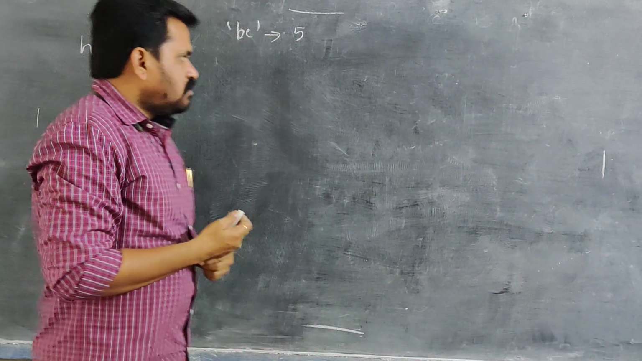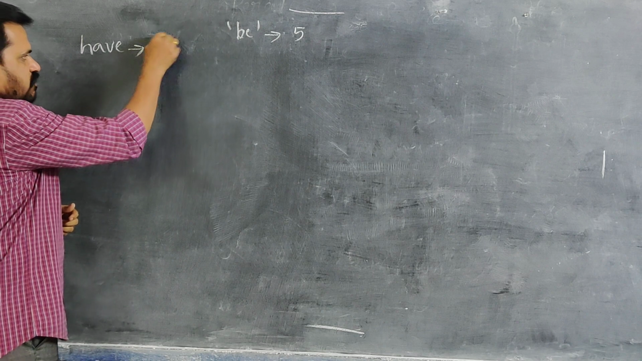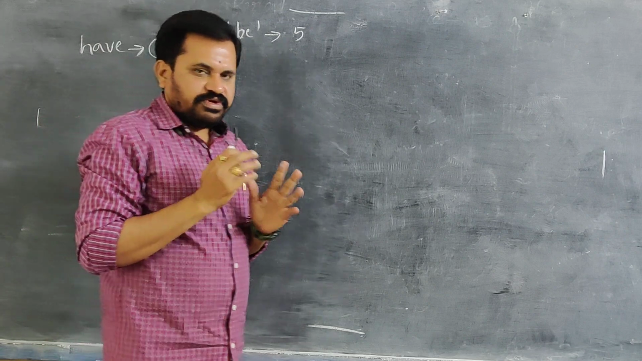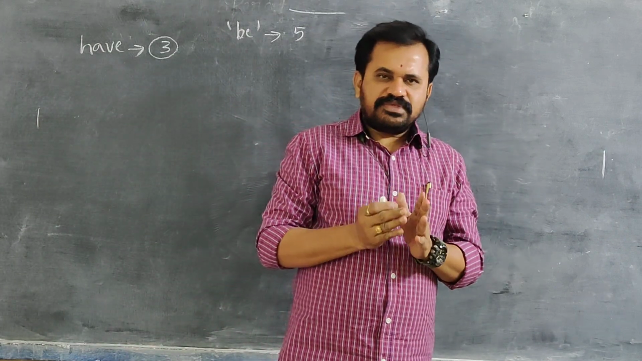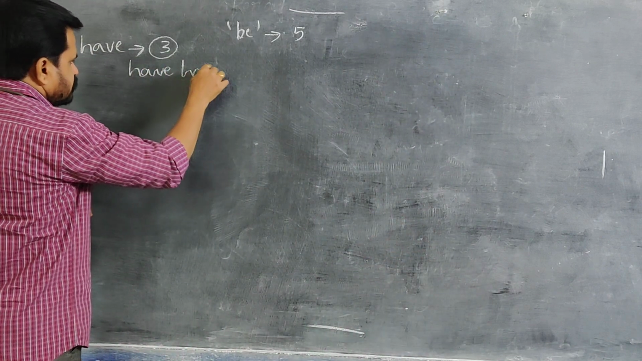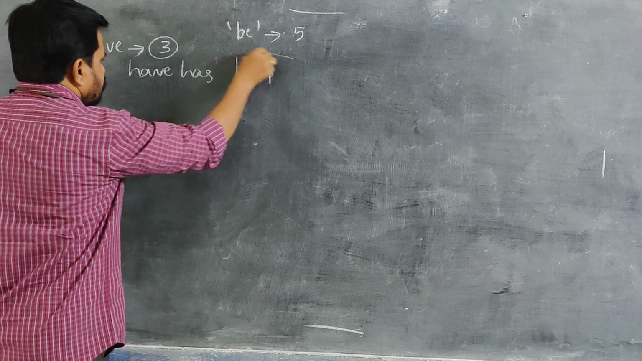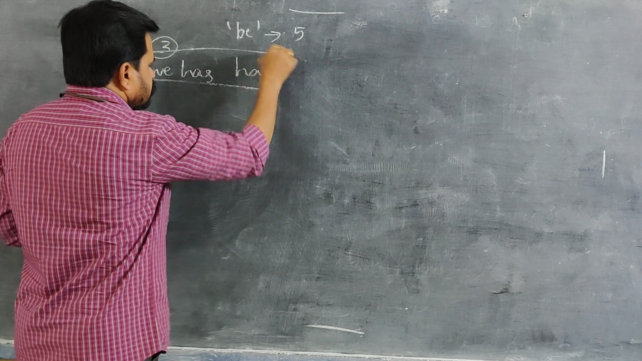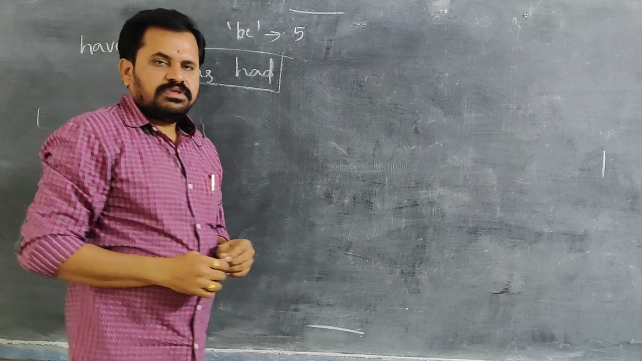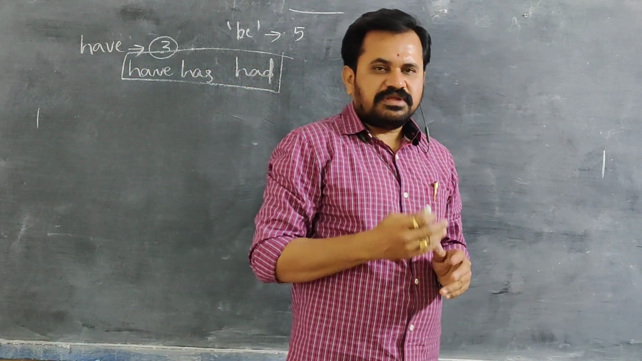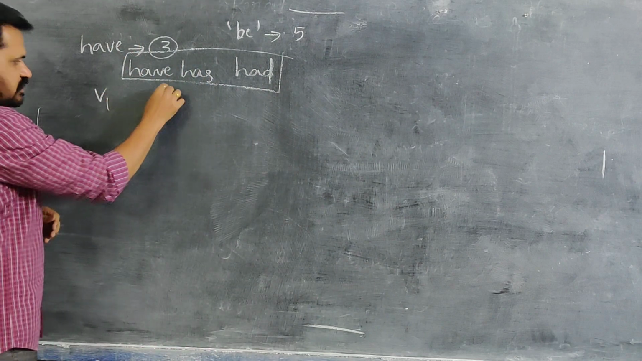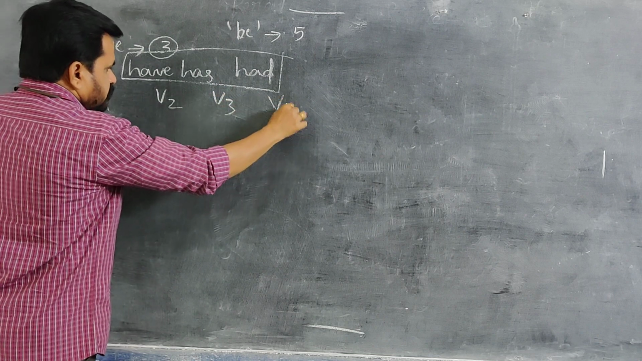Now, we discuss have forms. Have forms are the have family. Have is the base form, or root form, of the verb. Have forms are 3: have, has, had. These are have forms. Regarding these have forms, we have present tense, past tense, past participle and present participle. That is nothing but V1, V2, V3, V4.